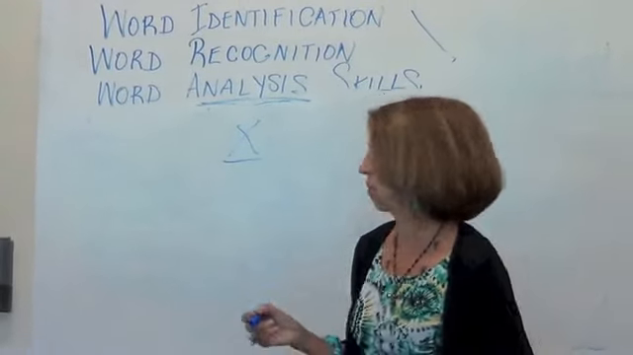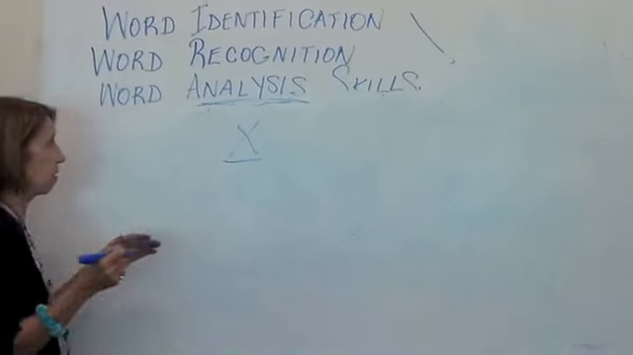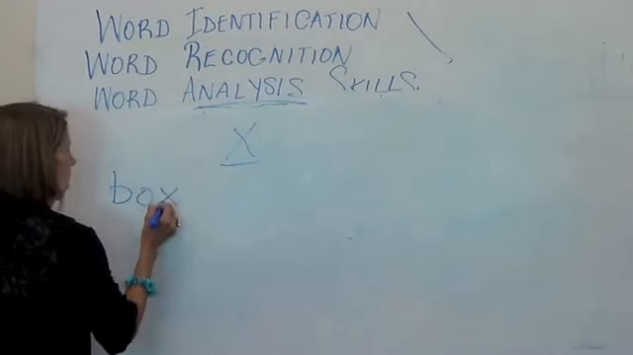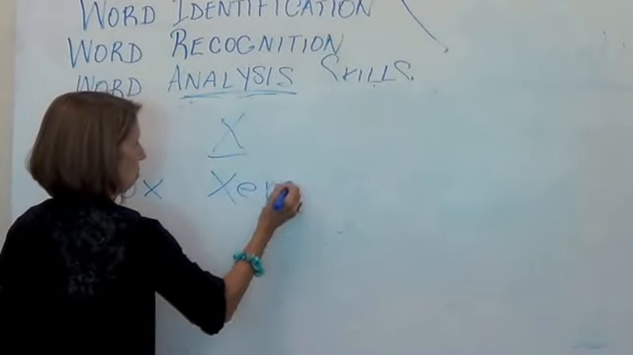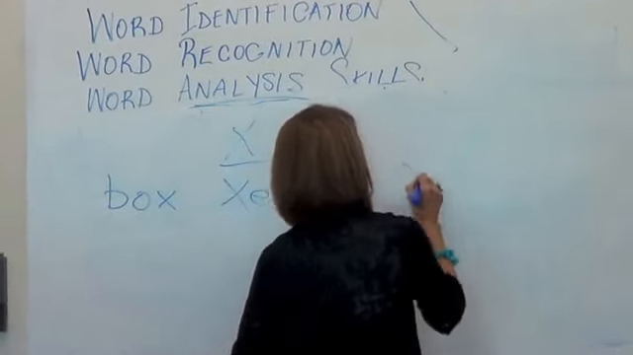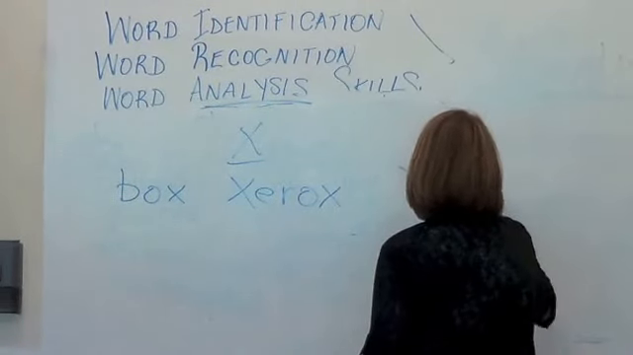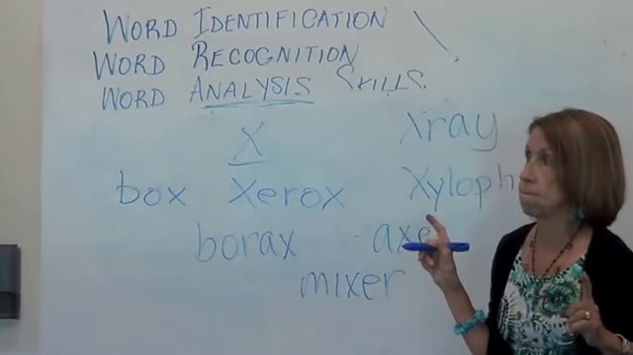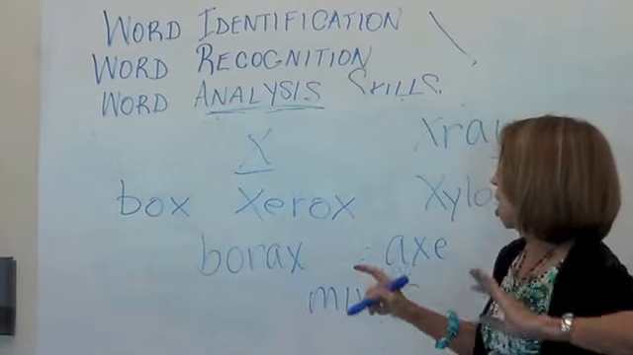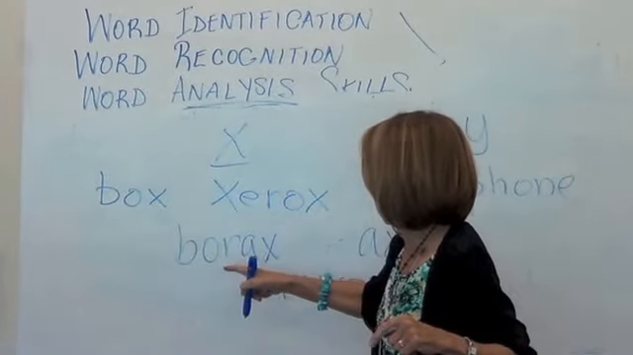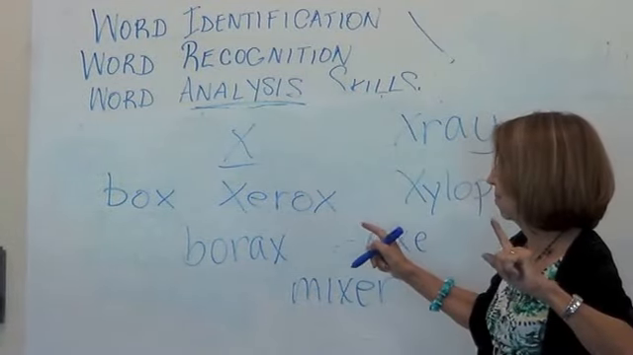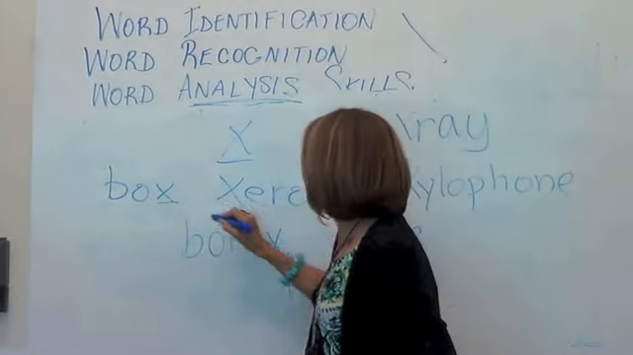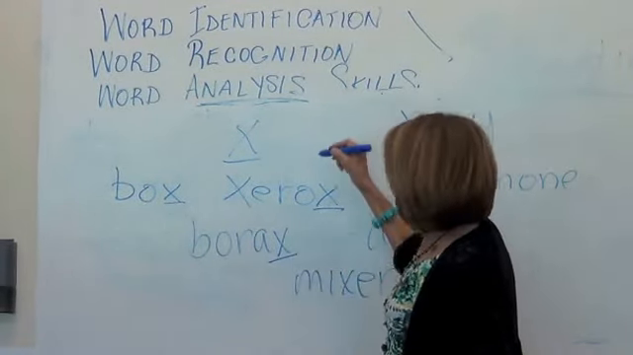Different sounds of X. Let's think of some words that have X in the beginning, middle, and end of the word. Box, Xerox, xylophone, axe. Do we have more than one sound of X represented here? Yes, we do. So, what sound of X do we have when it comes at the end of a word? Like KS. Very good.